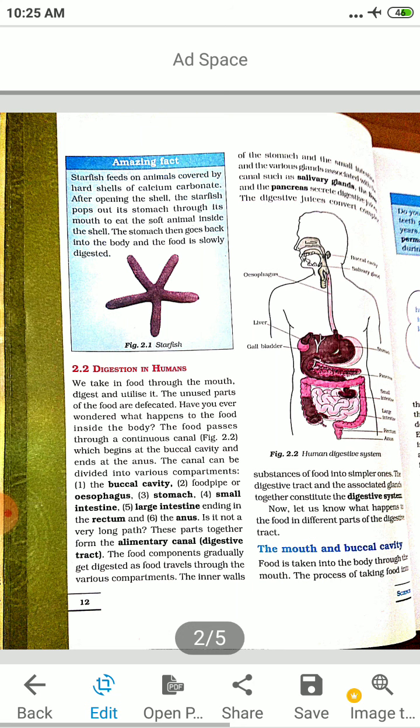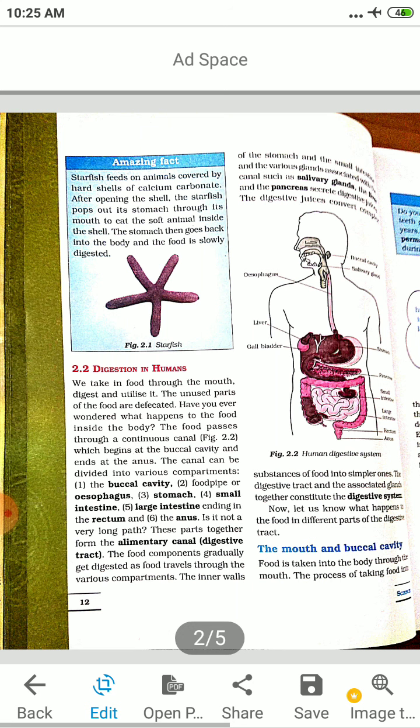The inner walls of the stomach and small intestine and the various glands associated with the canal, such as salivary glands, the liver and the pancreas, secrete digestive juice. So salivary gland secretes saliva and the liver and pancreas digestive juice.